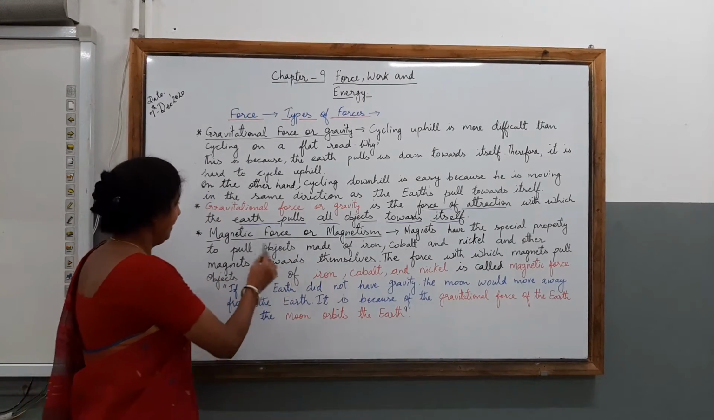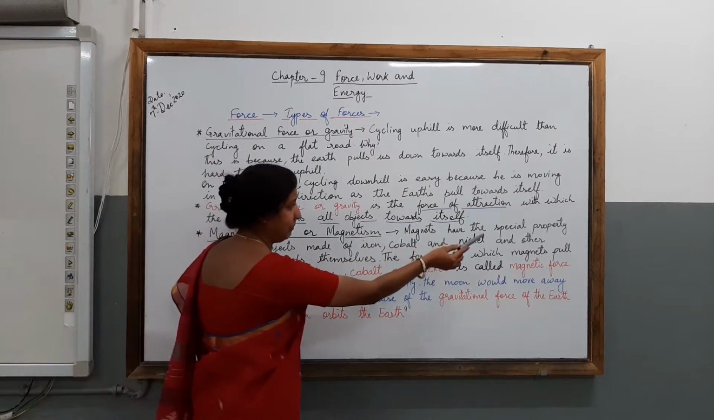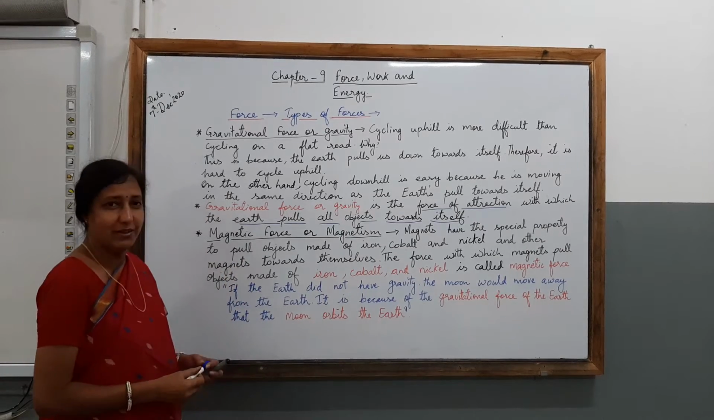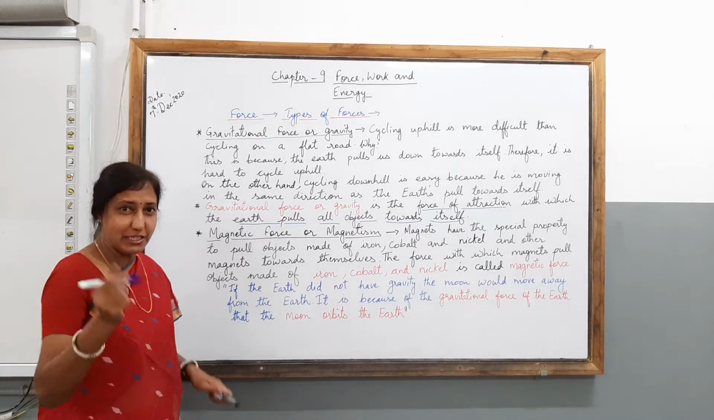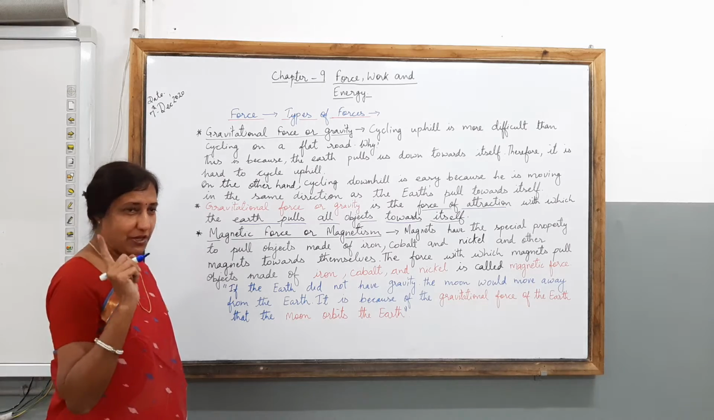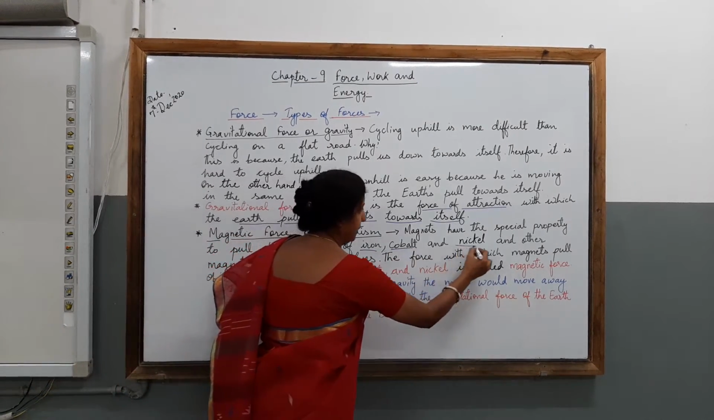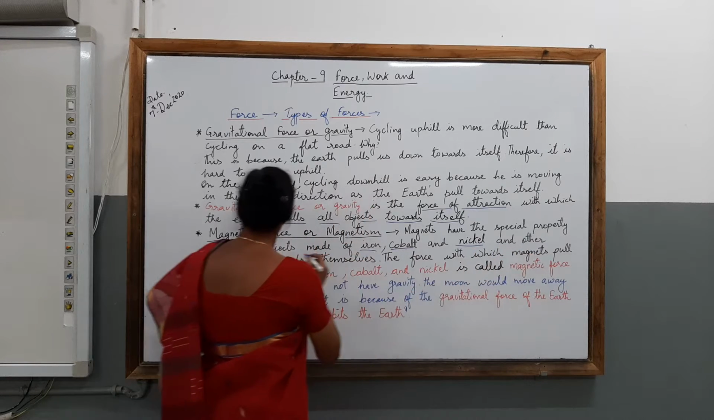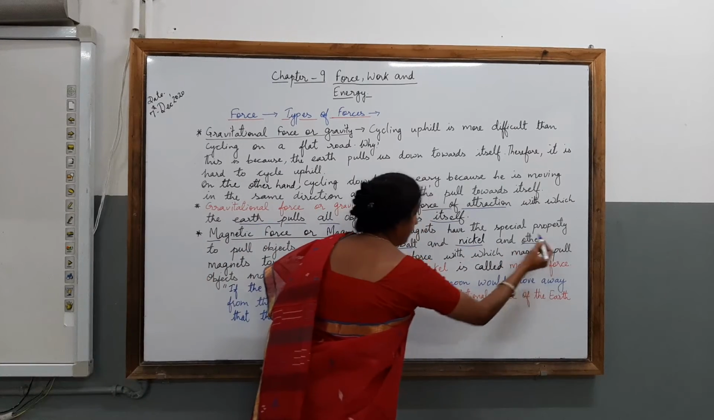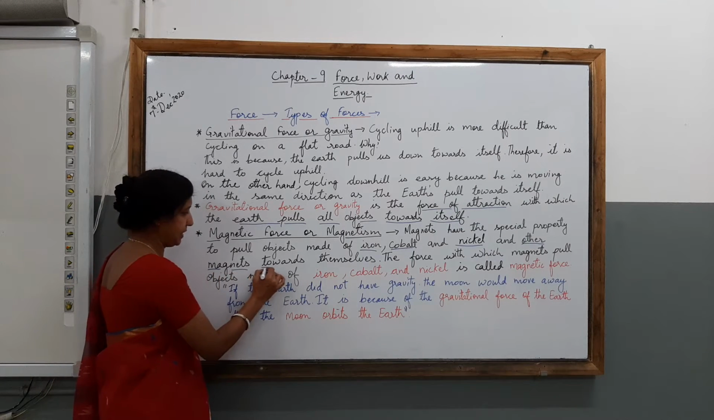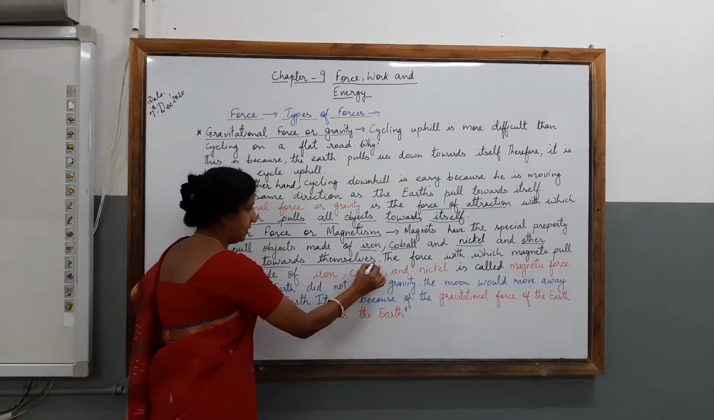Magnets have a special property, children, to pull objects made of iron. What kind of objects is it pulling? Let us observe carefully. Iron, cobalt and nickel, and other magnets towards themselves. Clear, children?